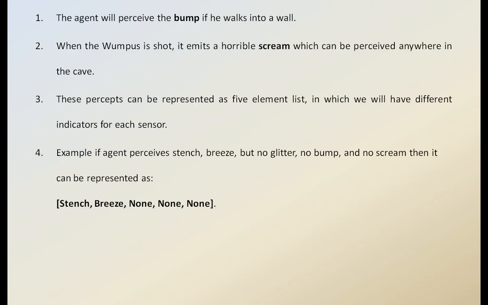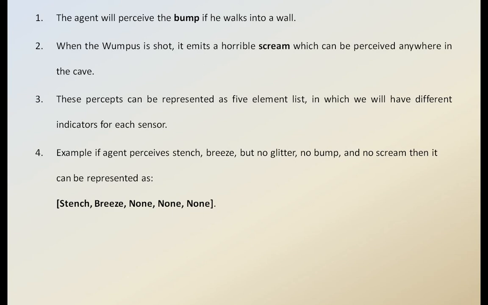The agent will perceive a bump if he walks into the wall, and when the Wumpus is shot, it emits a horrible scream, which can be heard anywhere in the cave. The percepts can be represented by a 5 element list, which we will see in the further slide.